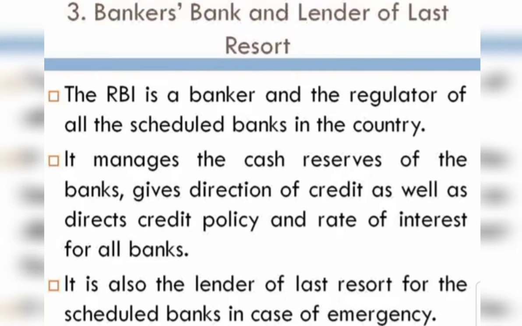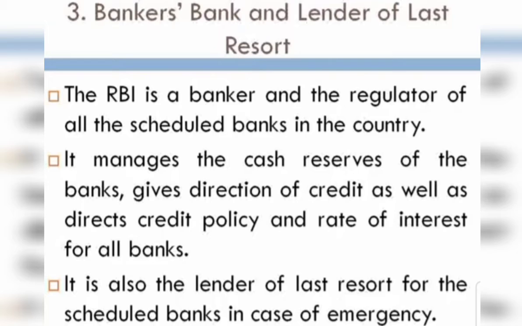Now you can see the third point, that is the banker's bank and the lender of the last resort. In this you can see the first point: the RBI is a banker and the regulator of the scheduled banks in the country. Those scheduled banks which are listed under the second schedule of the RBI Act of 1934 are all regulated by the RBI.